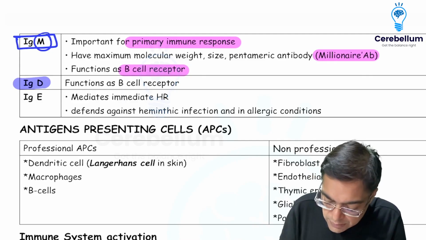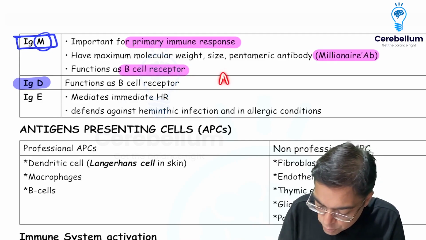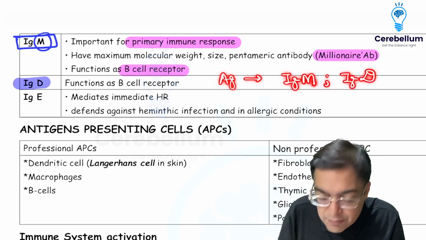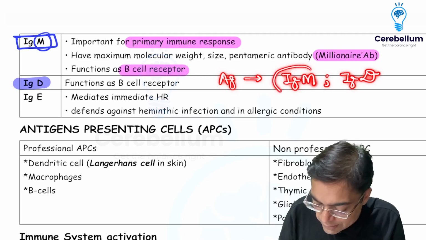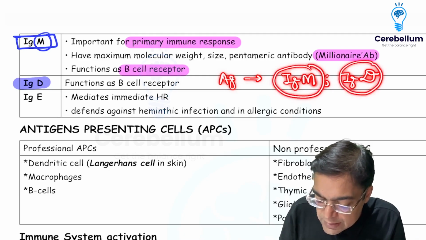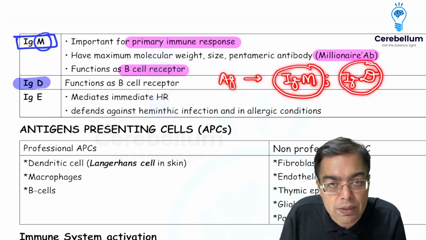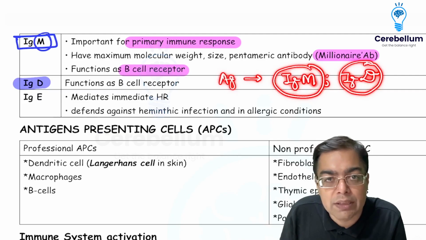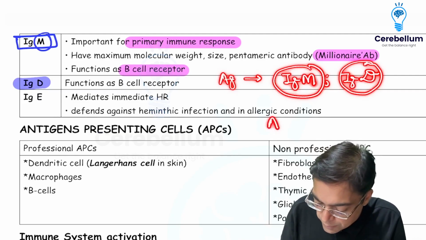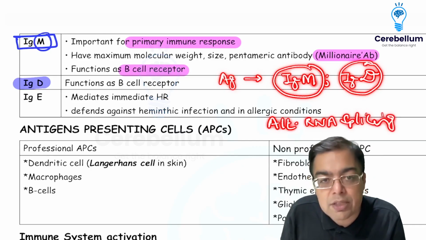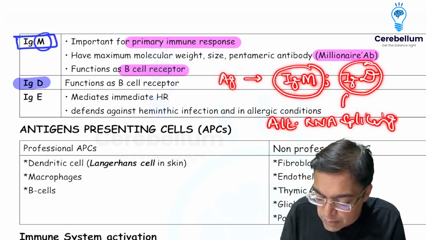So what we observe is that at times when you are going to be having an exposure to an antigen, there can be a simultaneous formation or simultaneous production of IgM as well as IgD. Of course, IgM is produced in a higher amount, IgD is produced in a slightly lesser amount. So antigenic exposure can result in IgM and IgD production simultaneously. What is the mechanism because of which IgM and IgD are going to be produced simultaneously? This mechanism is going to be given the name of alternative RNA splicing. Alternate RNA splicing is a mechanism because of which IgM and IgD are going to be